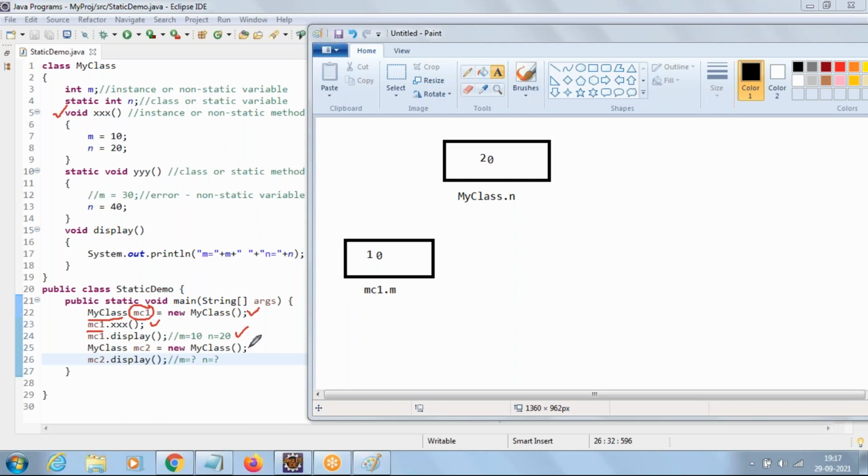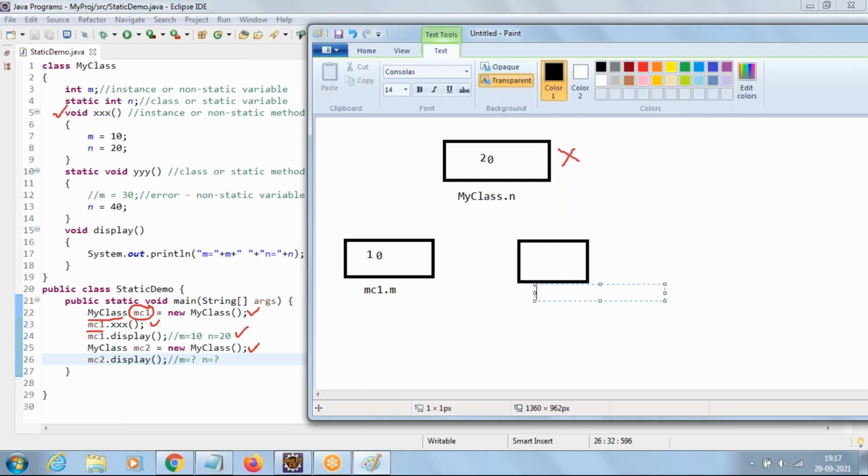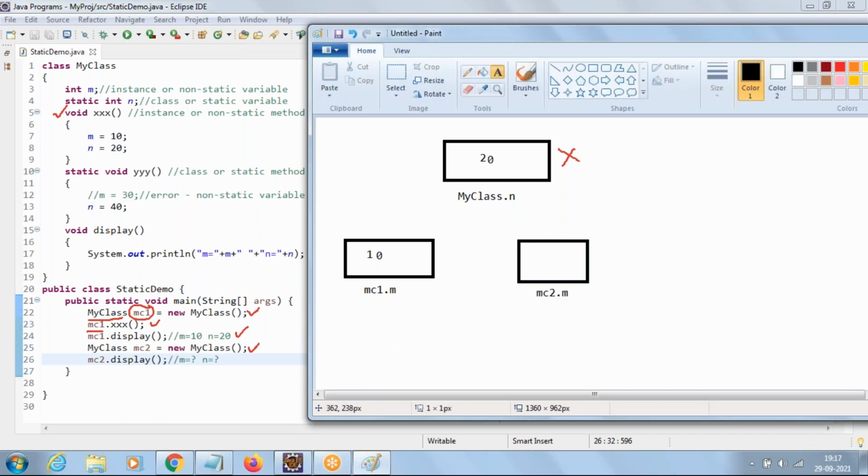Now when you create an object for MyClass a second time, since the class is already loaded in memory, the memory for static variables will not get allocated once again. So it's going to allocate memory for only the instance variables, referred with the object name mc2.m, and the value is 0.